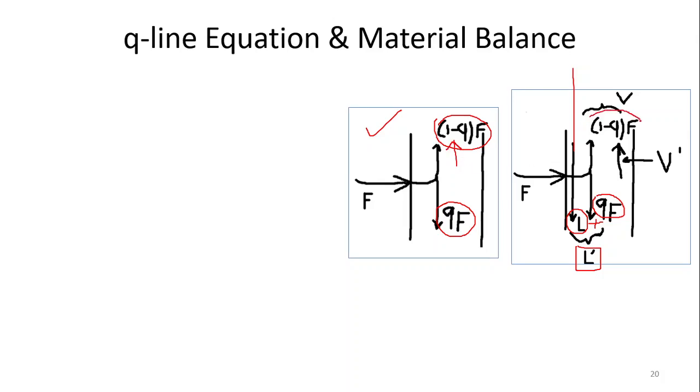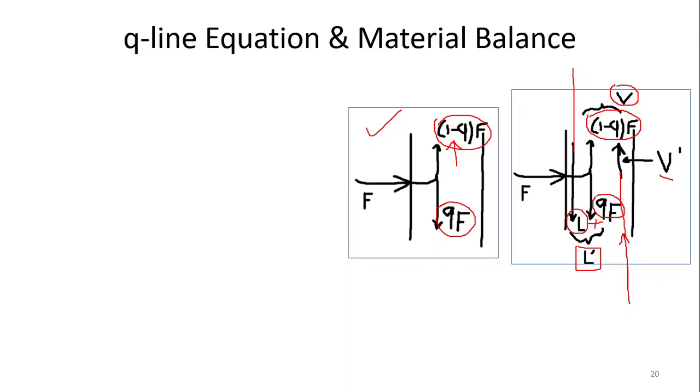Similarly, this is the vapor phase because of the feed entering the column. But we know that there are also vapors coming from the stripping section, from the lower section of the column, and that is V dash. So if you sum V dash plus 1 minus QF, that gives the value of V, the flow rate of the vapor into the enriching section. Got it?